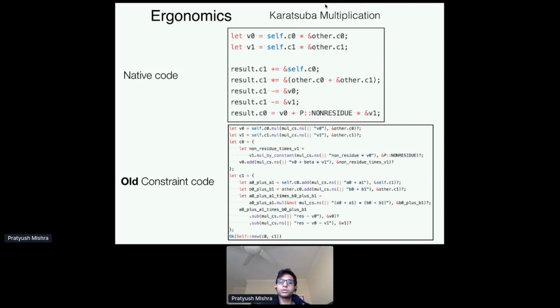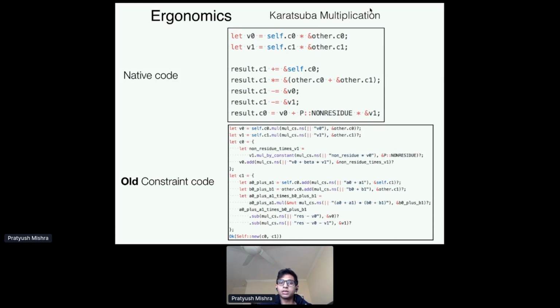This is an algorithm that's used in implementing some finite field-related things. You don't have to know anything about it beyond the fact that it involves some sequence of additions and multiplications, right? So on the top diagram, we have our native code, which is the native implementation of this algorithm. And on the bottom, we have a constraint version of this code, but using an old version of our constraint writing library, right? So this is via our old APIs, and it looks quite messy.